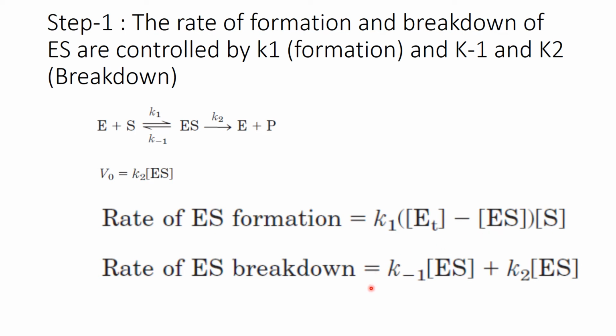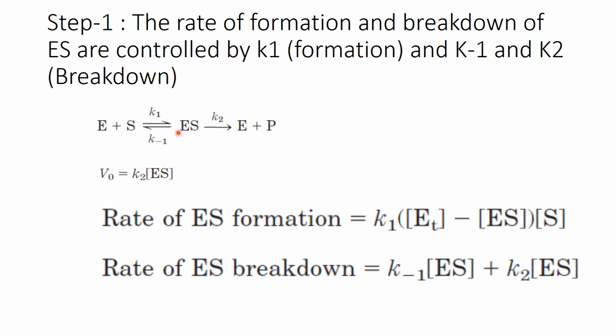Now we come to the second reaction: the rate of breakdown of ES into E and P. The rate of breakdown of ES into E and P is dependent upon what? Breakdown: K minus 1 multiplied by the concentration of enzyme substrate complex, plus K2 multiplied by the concentration of ES.